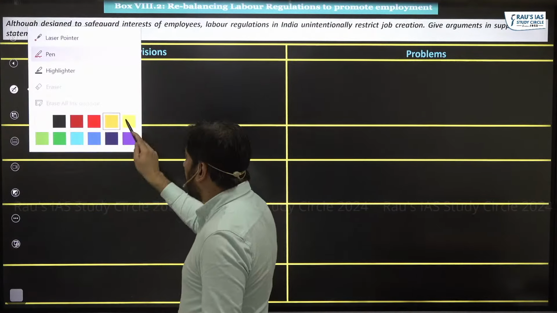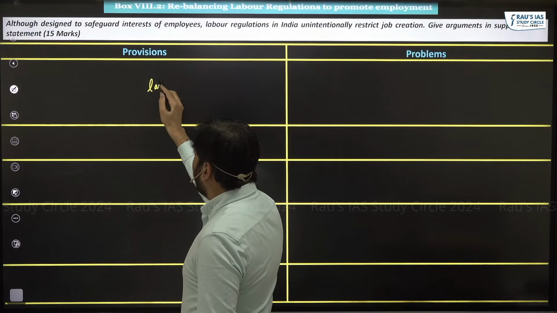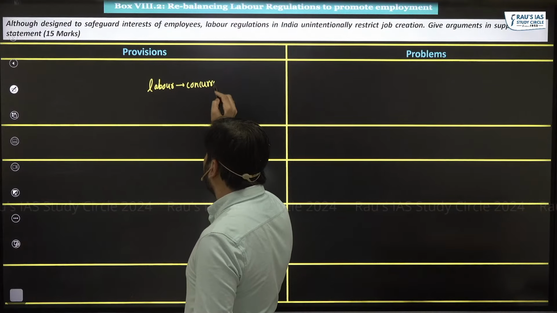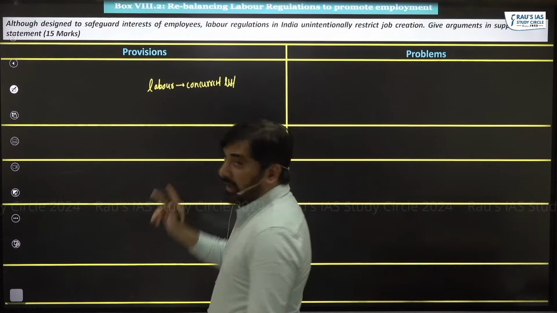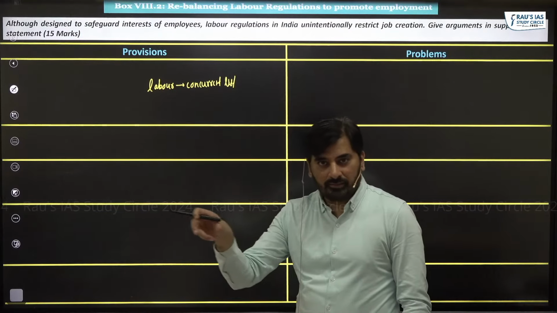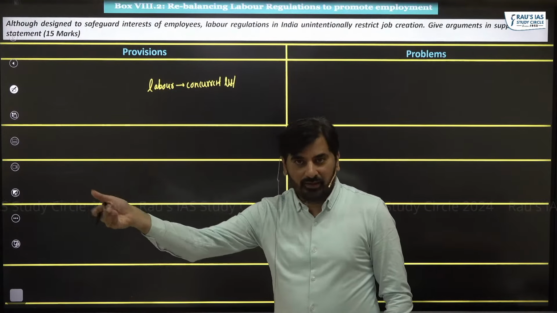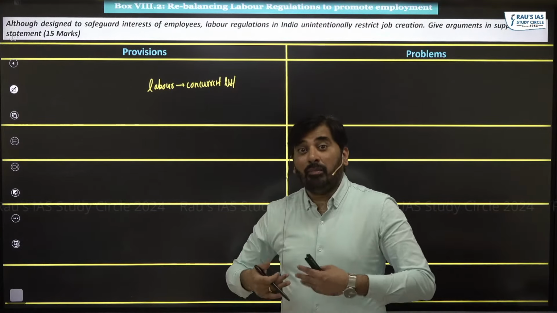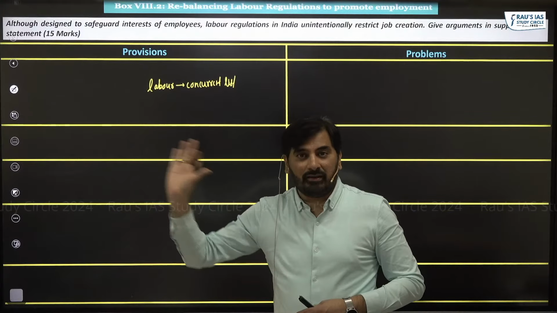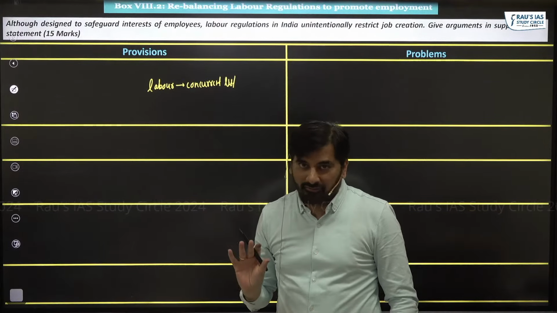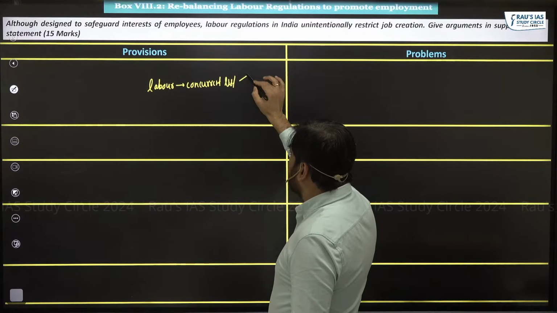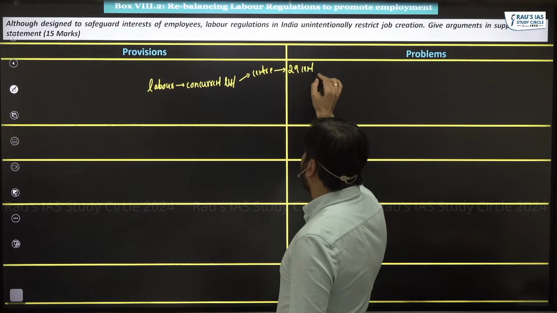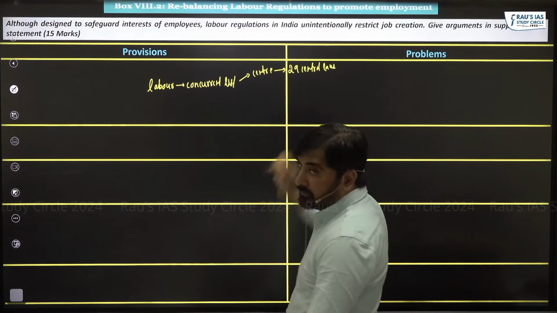Basic things that you need to know is labor as a subject is placed under the concurrent list. I hope from the perspective of polity, when a subject is placed in the concurrent list, both center and state can make laws. So right now, we have multiple laws made by the state government dealing with labor welfare. As far as central government is concerned, we used to have totally 29 central laws before.